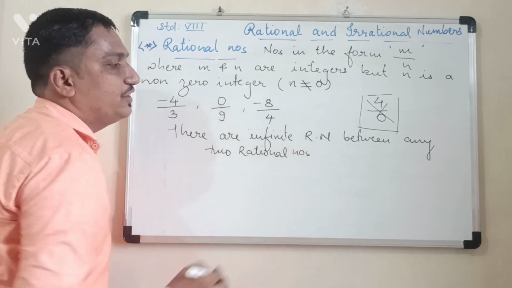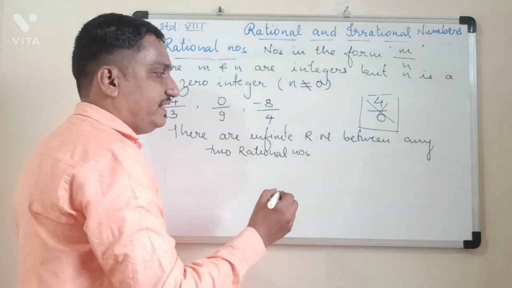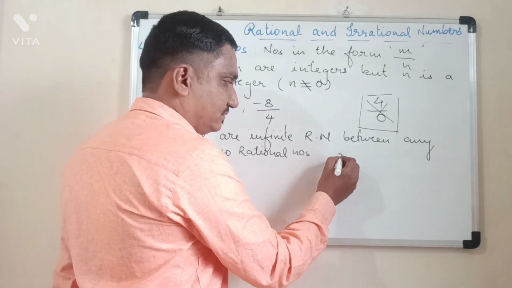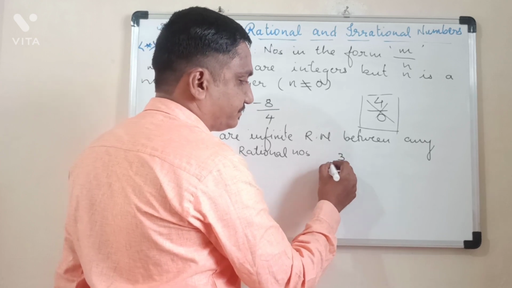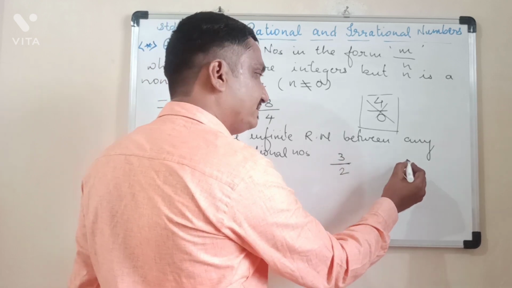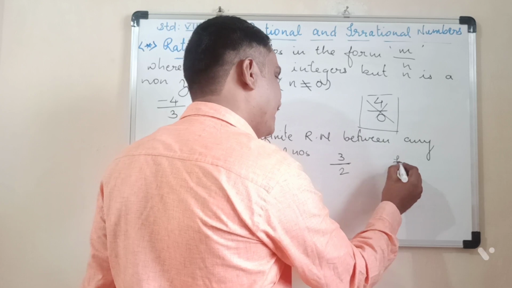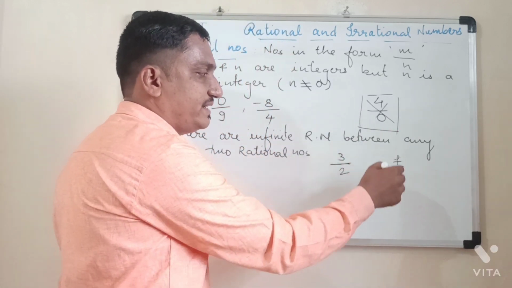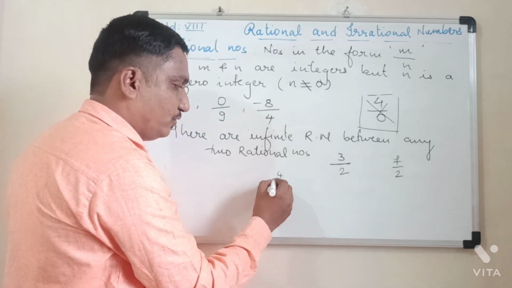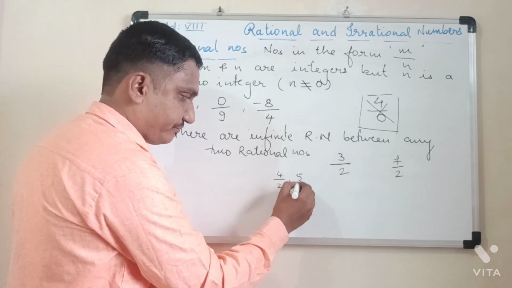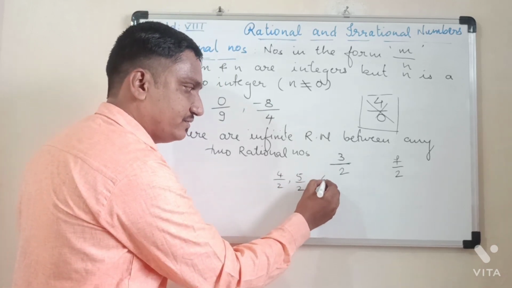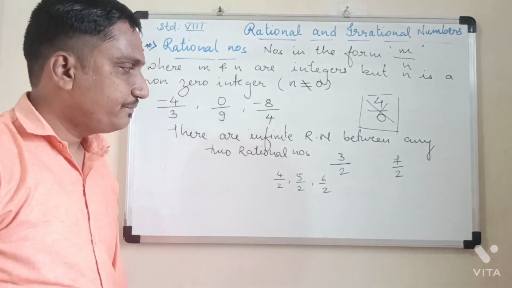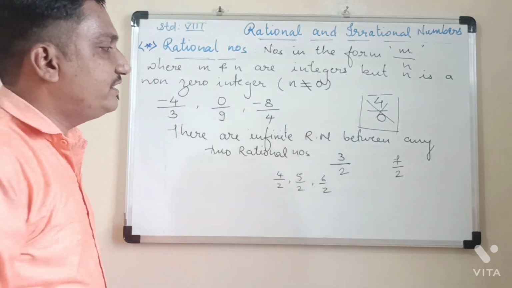In 7th standard you have studied. For example, if you take 3 upon 2 and 7 upon 2, the rational numbers between 3 upon 2 and 7 upon 2 are 4 upon 2, 5 upon 2, 6 upon 2. So you can take equivalent of 3 upon 2.